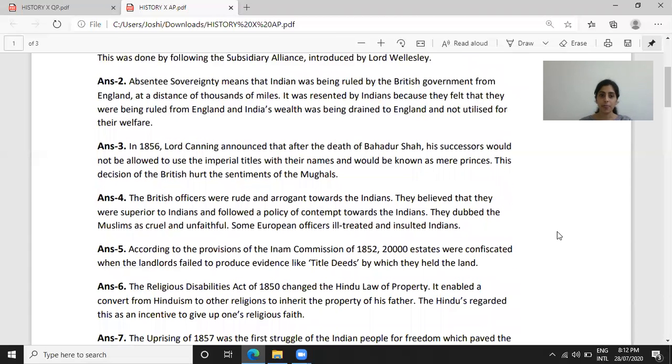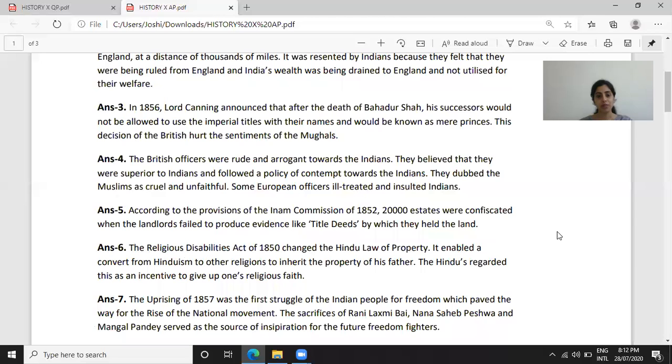Answer 5. According to the provisions of the Inam Commission of 1852, 20,000 estates were confiscated when the landlords failed to produce evidences like title deeds by which they held the land.